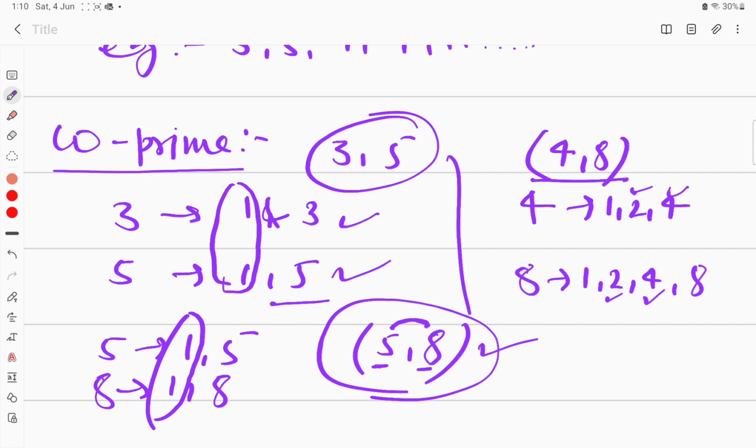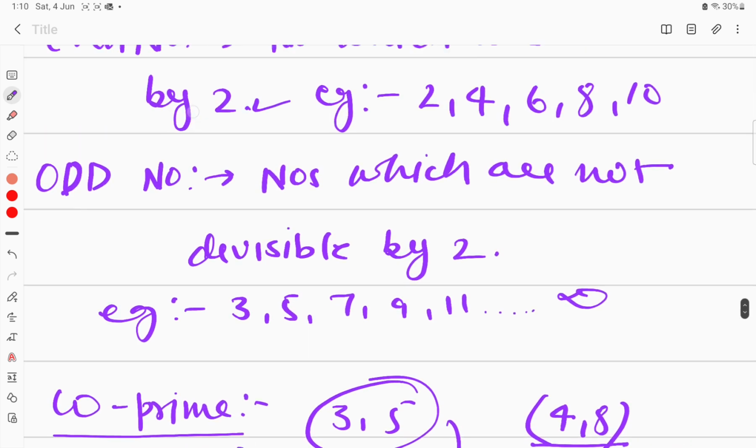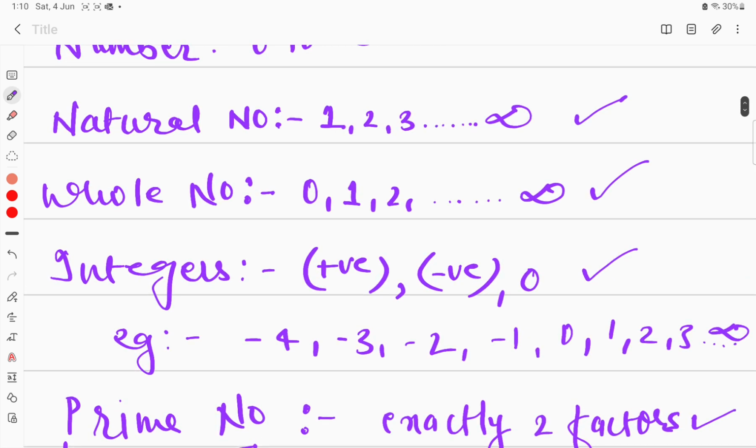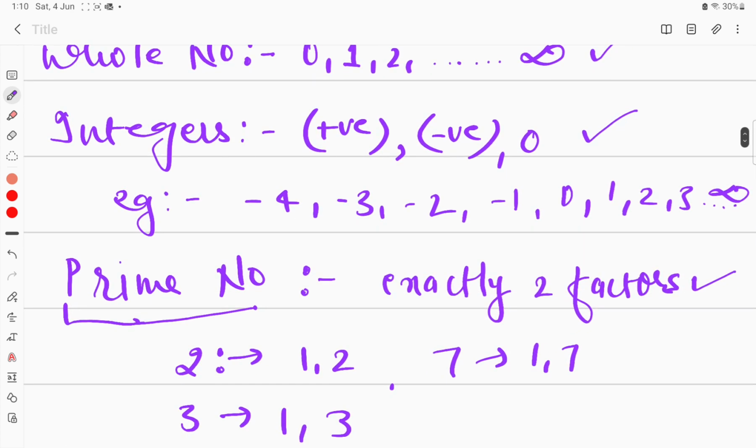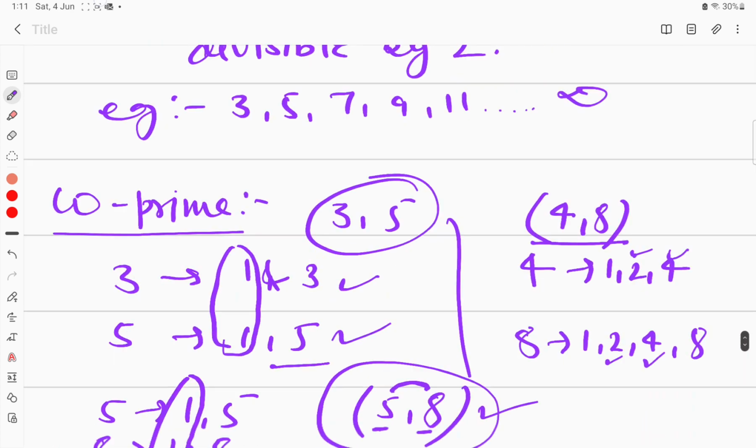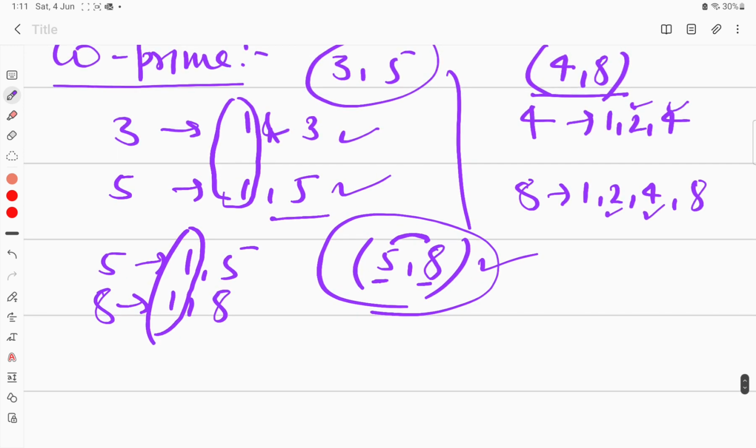And in the next video I'm going to explain rational numbers. We'll start rational numbers in the next session, because this basic was required to study the definition of rational numbers. That is the reason why I discussed all this. So in the next session we are going to start rational numbers. That is the first chapter of your maths.